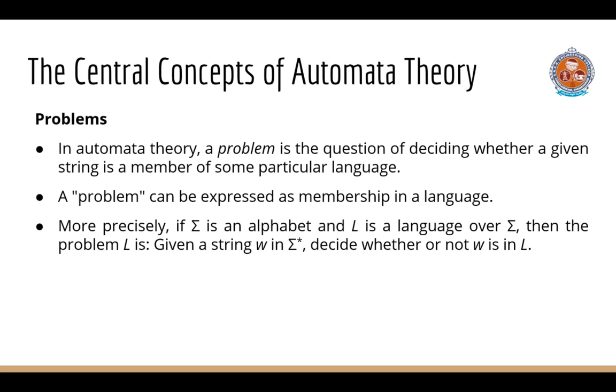Problems. In automata theory, a problem is a question of deciding whether a given string is a member of some particular language. A problem can be expressed as a membership in a language. More precisely, if sigma is an alphabet and L is a language over sigma, then the problem L is: given a string W in sigma star, decide whether or not W is in L.